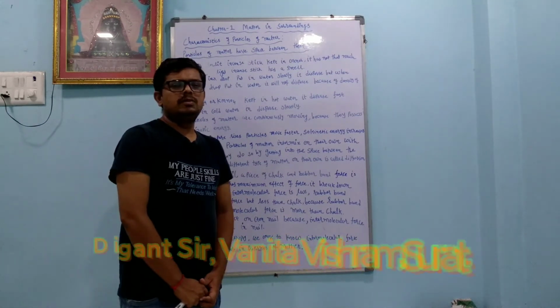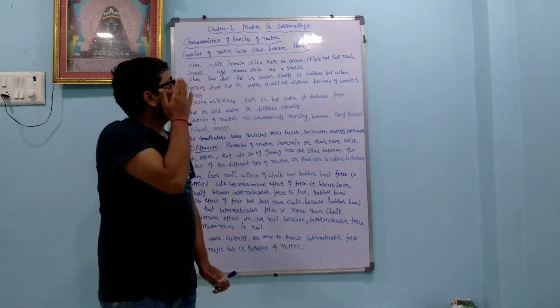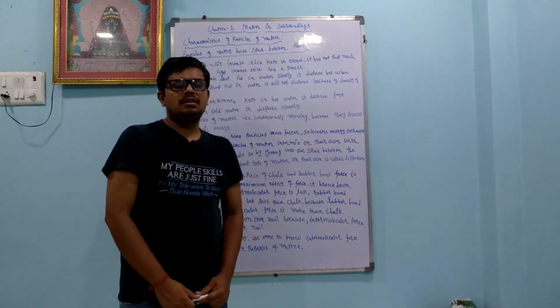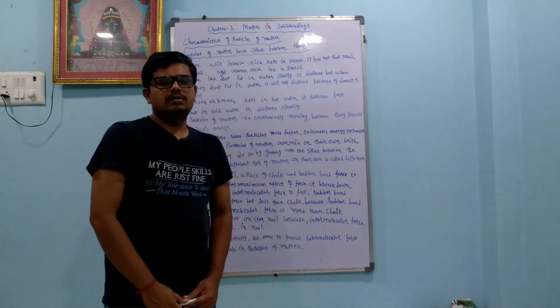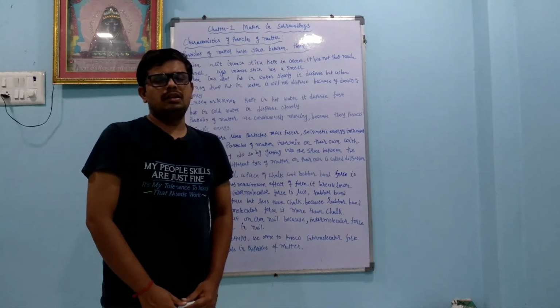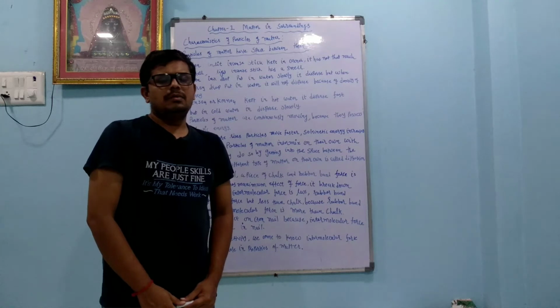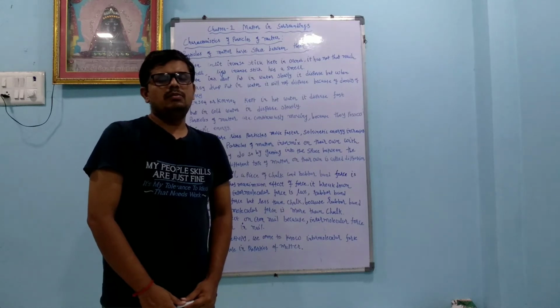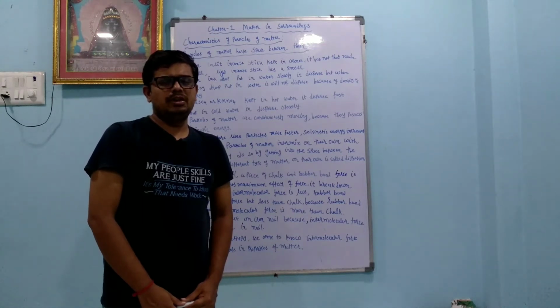Today we will continue chapter number 1, matter in surrounding. Dear student, last time we learned about the physical nature of matter. Matter is available in solid, liquid and gas. In chemical nature, it is available as element, compound and mixture. Today we will check some characteristics of solid, liquid and gas. We will learn about intermolecular force and diffusion.